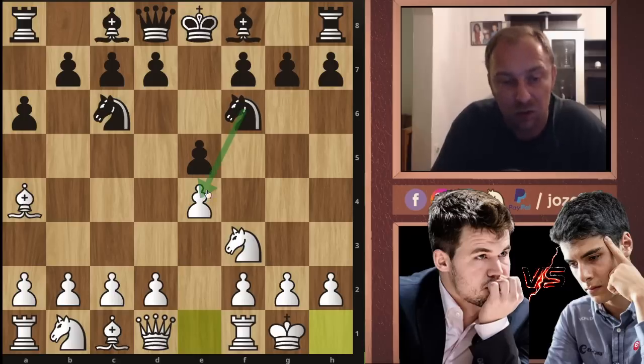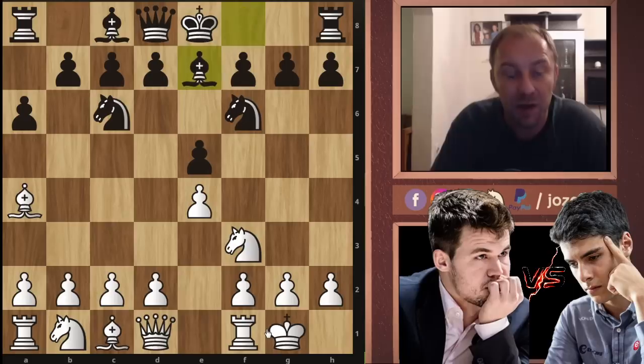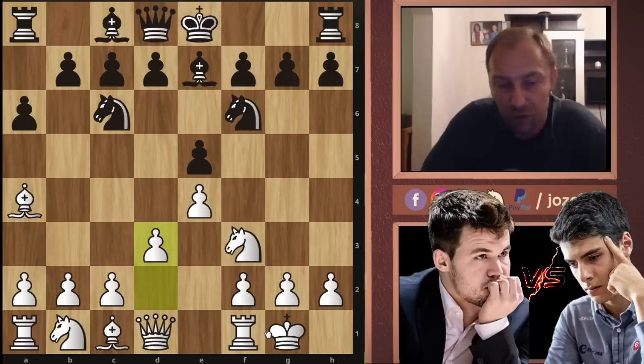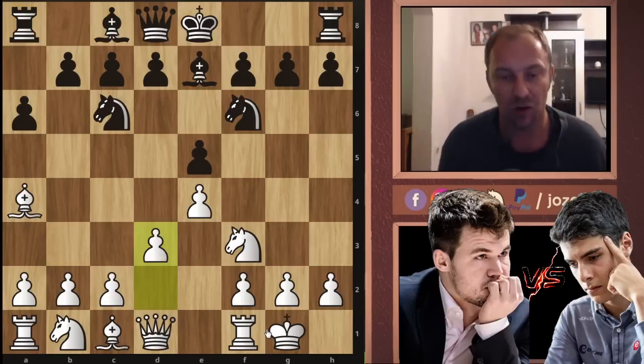There are now also opportunities to play knight to e4. It leads into a complicated line in the game. Aryan Tari played here the closed variation with the move bishop to e7. Magnus played the move d3, which is of course the normal idea, supporting our e4 pawn.